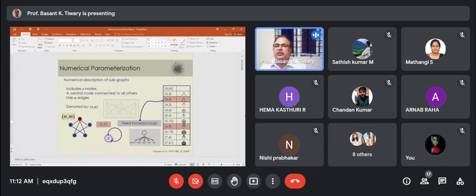So you can parameterize numerically. This is the numerical description of a subgraph. There will be n nodes, and the central node connected to all of them, with its edges. So we can denote it by n comma m, n by m. For example, this is the autoregulation, where the product is auto-regulatory, so it is just stopping its own function. It's called 1 by 1.